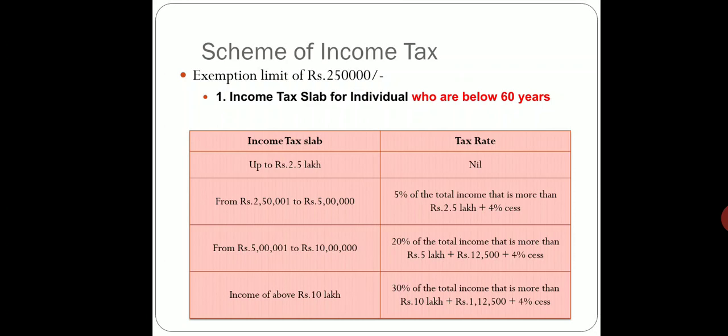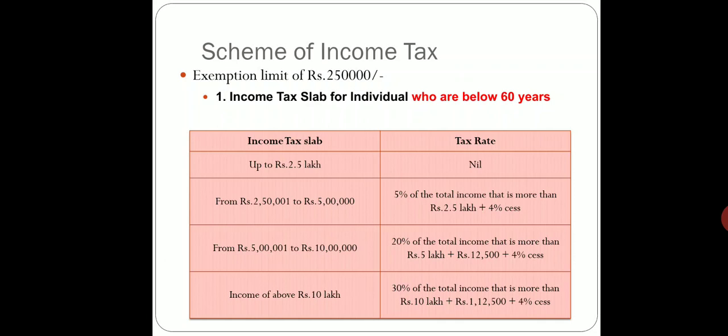In short, up to rupees 2.5 lakhs there won't be any tax liability. If you are earning between 2,50,001 and 5 lakhs, it is 5% of the total income that is more than rupees 2.5 lakhs, plus 4% cess. Then if you are crossing 5 lakhs and earning up to 10 lakhs, then 20% of the total income that is more than rupees 5 lakhs, plus the income tax of the previous slab, that is 12,500, and the education cess.